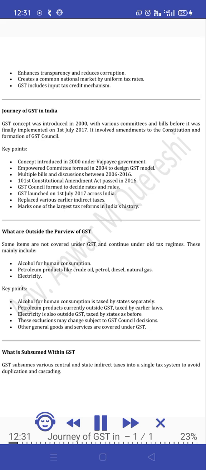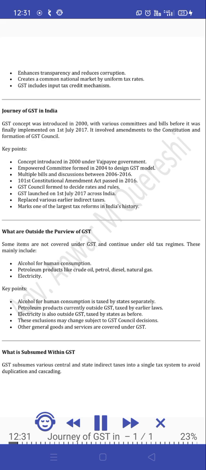Journey of GST in India. The GST concept was introduced in 2000, with various committees and bills before it was finally implemented on the 1st of July 2017. It involved amendments to the Constitution and formation of the GST Council. Key points. Concept introduced in 2000 under the Vajpayee government. Empowered committee formed in 2004 to design the GST model. Multiple bills and discussions between 2006 and 2016.